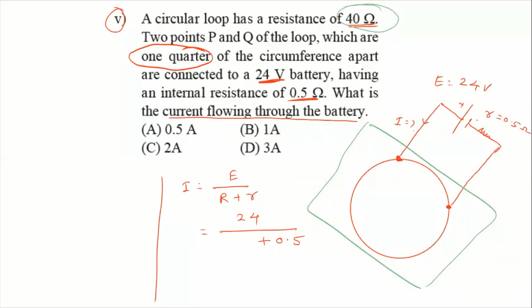Now I consider this circular loop is divided into 4 parts. Okay, these are the 4 parts. So this one part has 10 ohm, second part 10 ohm, third part 10 ohm, and fourth part 10 ohm.